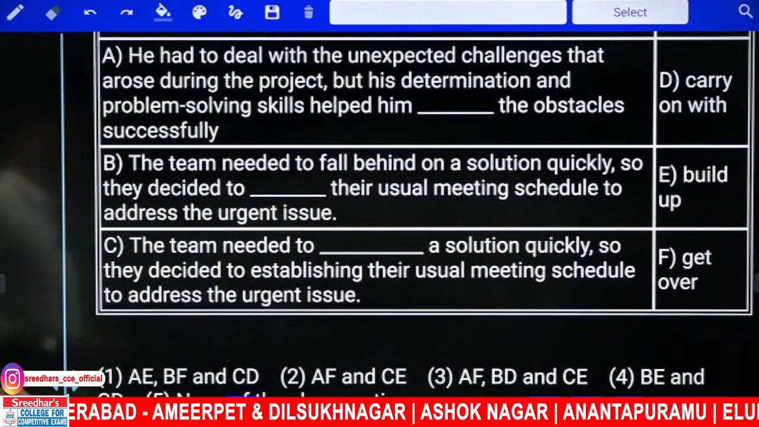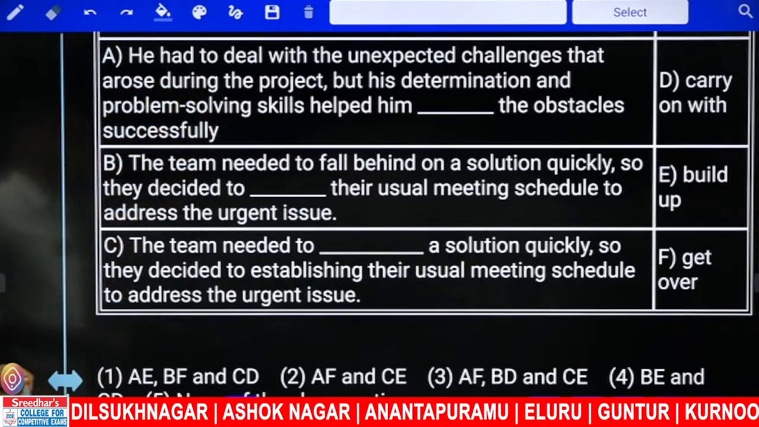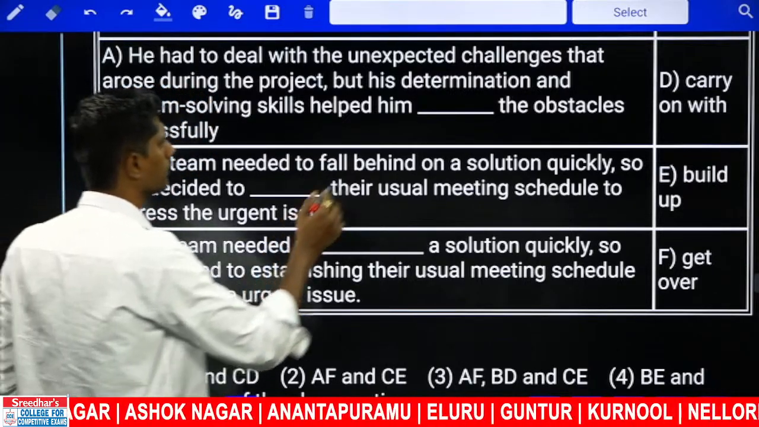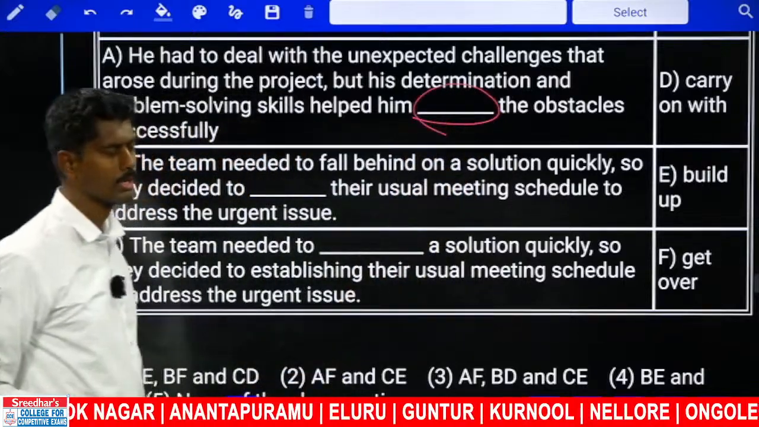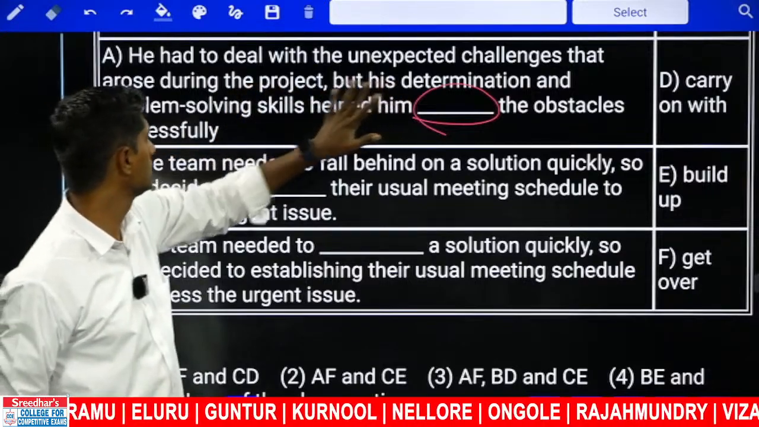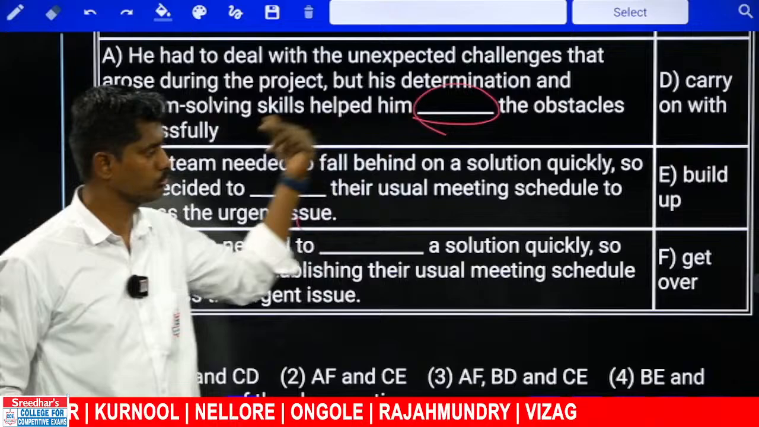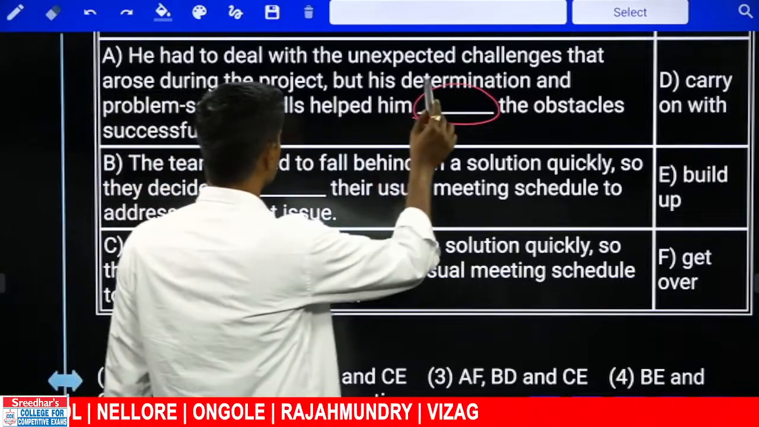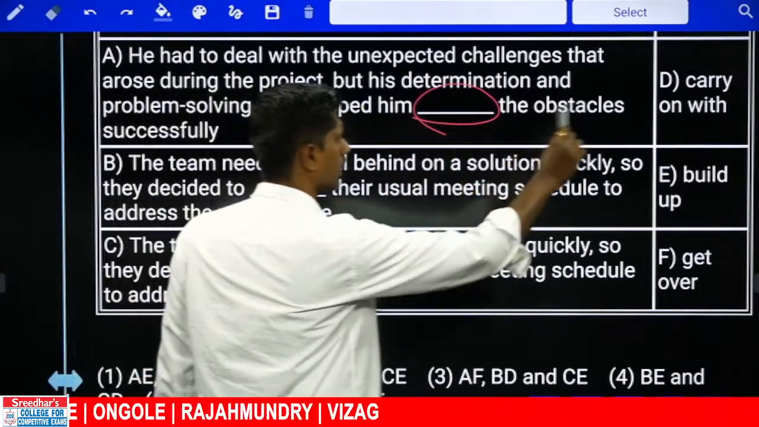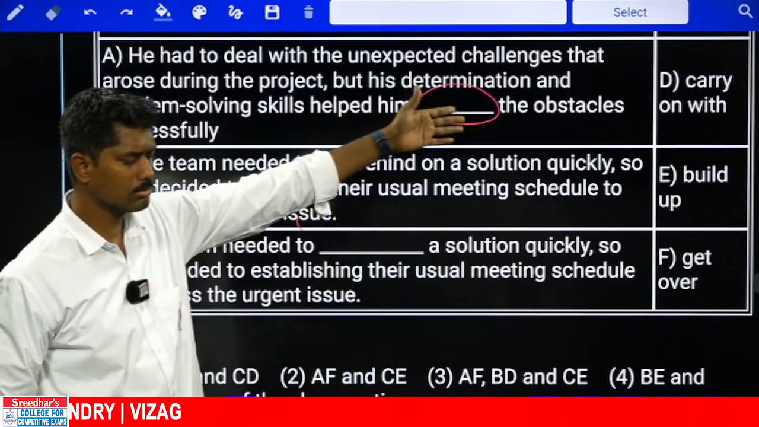Now he had to deal with the unexpected challenges that arose during the project, but his determination and problem solving skills helped him dash the obstacles. He faced challenges. Then what happened during the project? His determination and problem solving skills, these two good qualities, dashed the obstacles. They helped him carry on with the obstacles, carry on with the hurdles. Obstacles are nothing but hurdles.